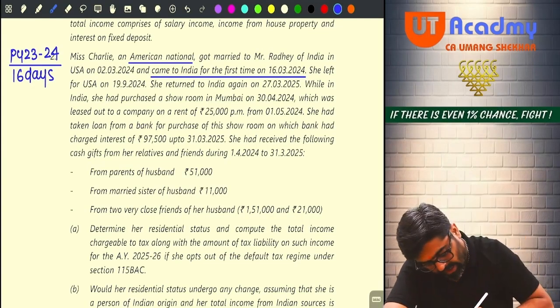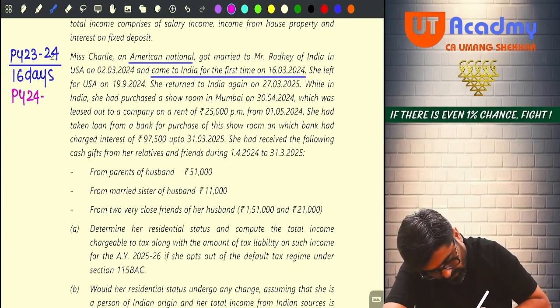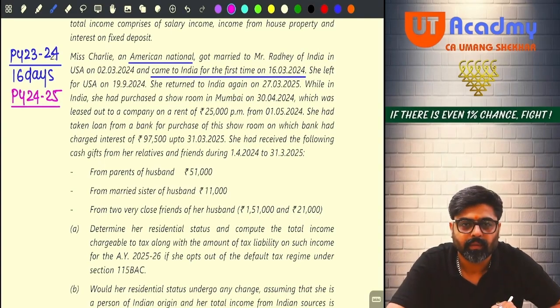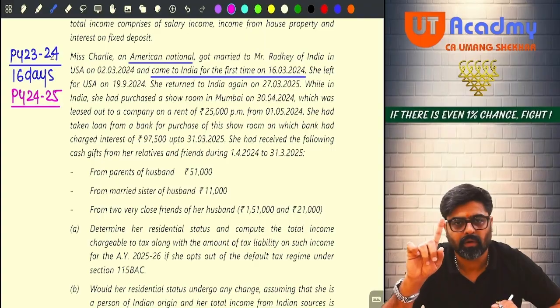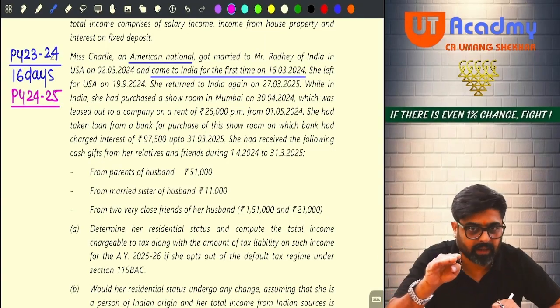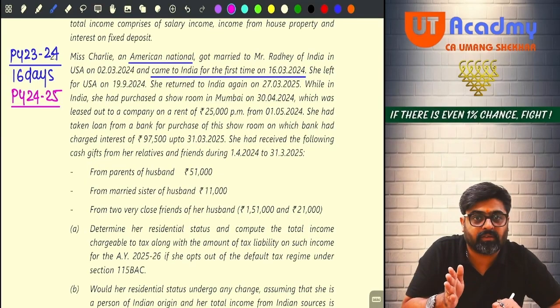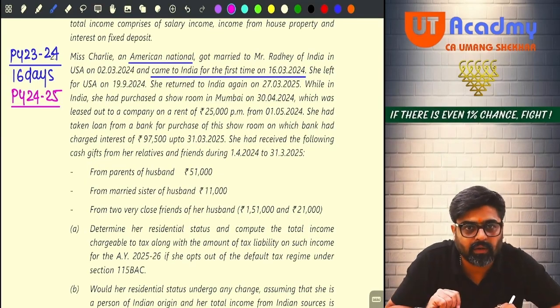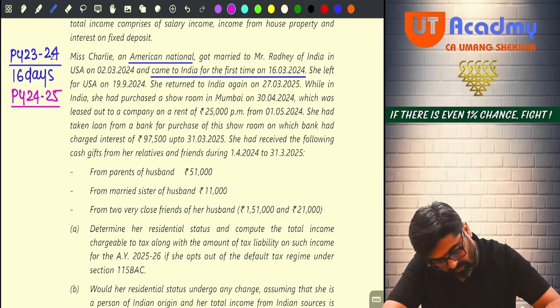Meaning that in my previous year 24-25, on 1st April she is in India only. Because she has already come on last year, 16th March. So since then she is in India. So beginning of my previous year, on 1st April also she is in India only, no? And see, she is leaving for USA.